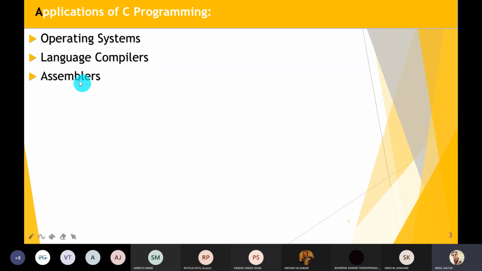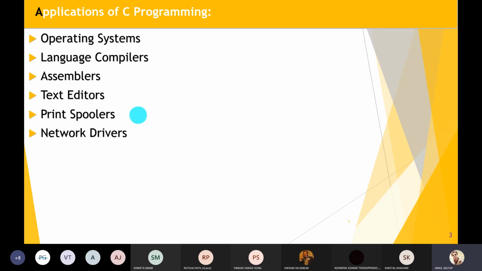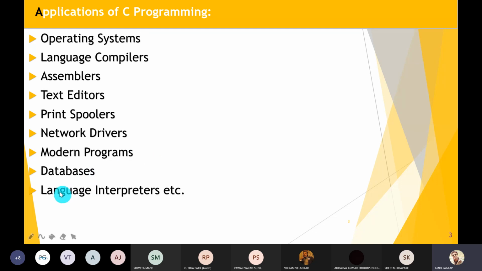Assembler, which converts your assembly language into binary, is also an application of C. Text editors like Notepad, WordPad, Word are also developed using C. Print spooler, network drivers, modern programs, database design, language interpreters, etc. All these are developed using C programming language. Everywhere there is C supporting system level software.